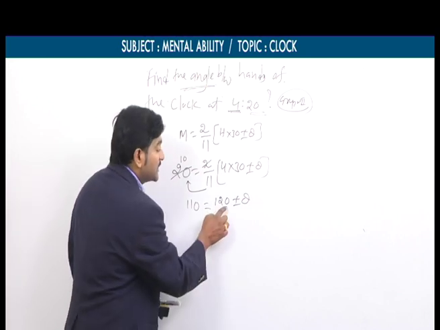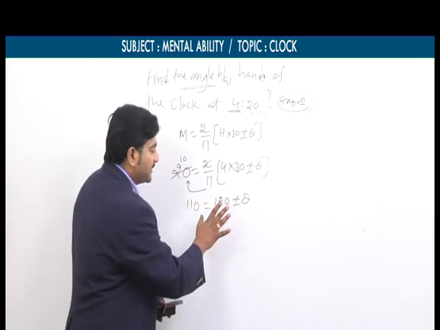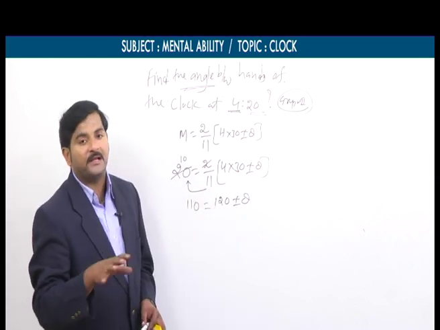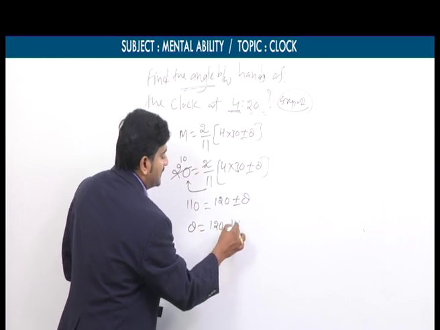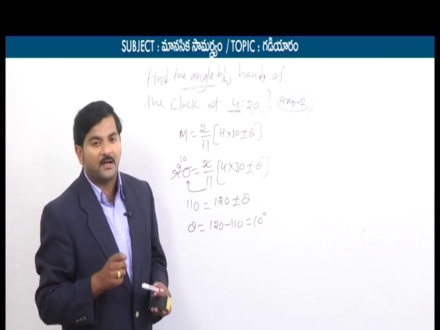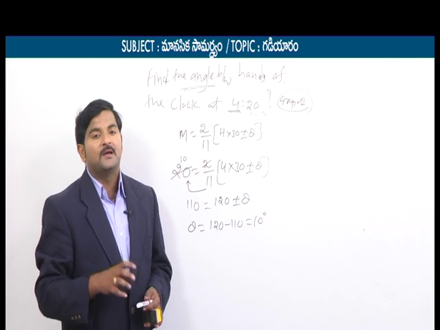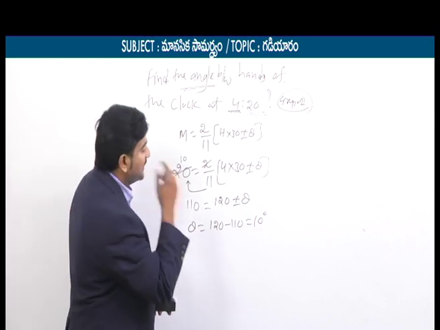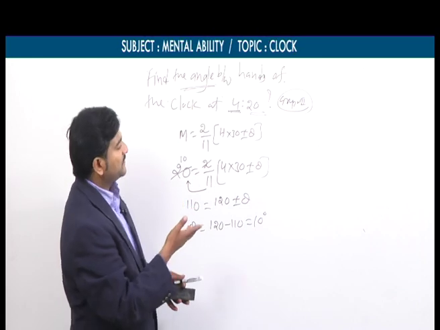Sometimes you may get the small value here and the big value here. However, after getting this step, we need to subtract the small value from the big value. So theta is equal to 120 minus 110. Simply how many degrees are you getting? 10 degrees. What can we conclude? Therefore, at 4:20, the angle between the two hands of the clock is how many degrees? Simply 10 degrees. So it is a matter of only 30 seconds. You can solve this question.